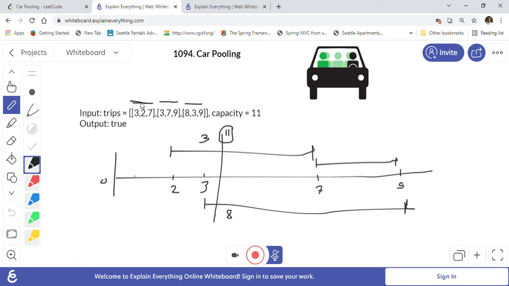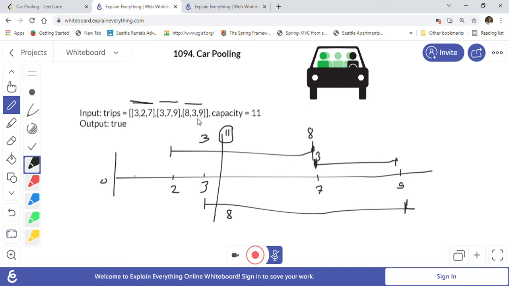Once it ends, those 3 passengers get down and the capacity comes back, so the car now holds only 8 passengers. At the same time, after they get down, 3 are boarding here.